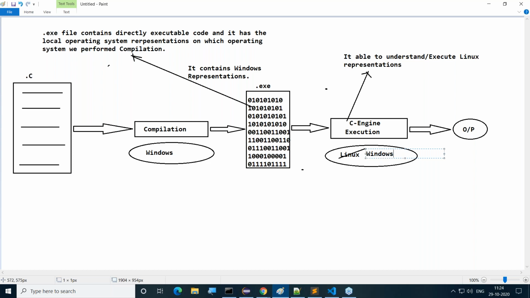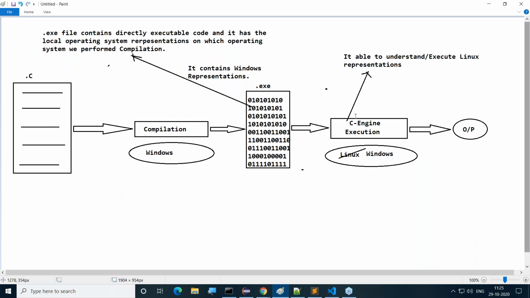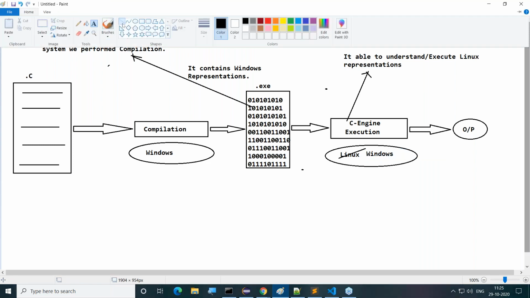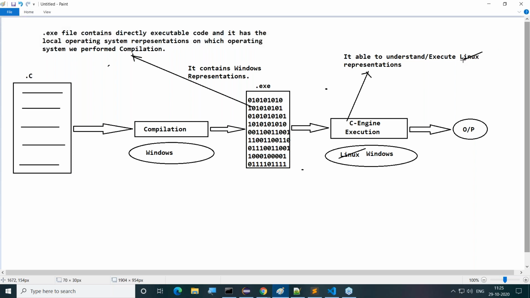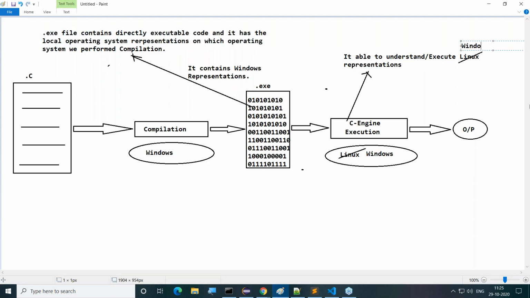So what is going on here? The C engine is available on Windows now, so it is able to understand only Windows representations. It will not understand Linux. Linux is not available now. It is able to understand Windows.